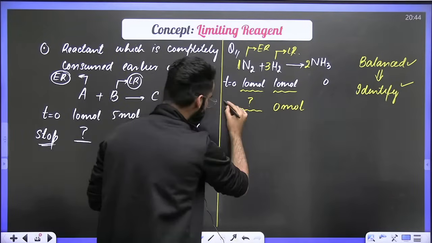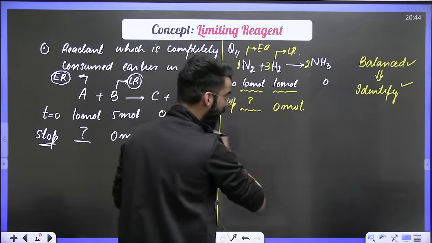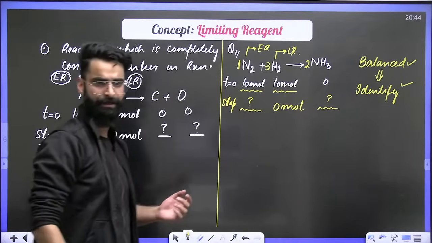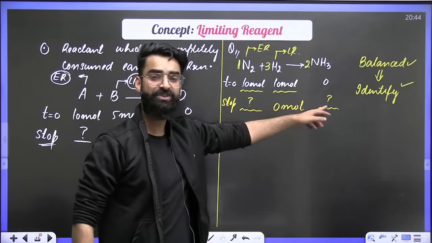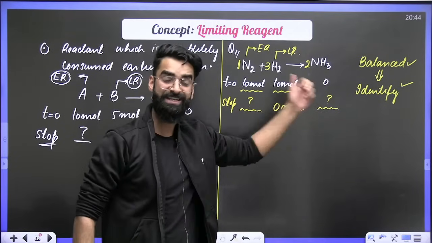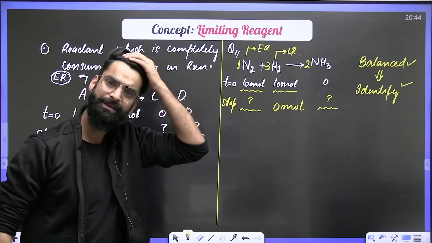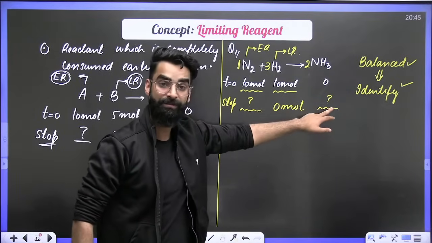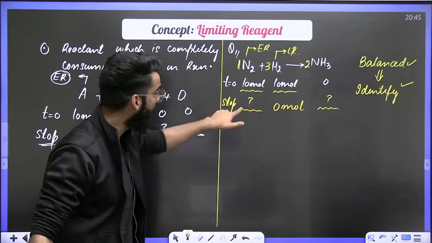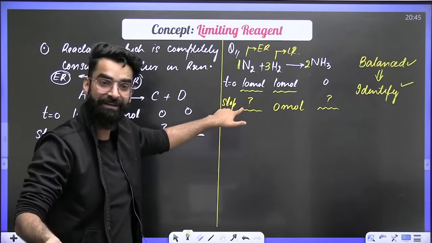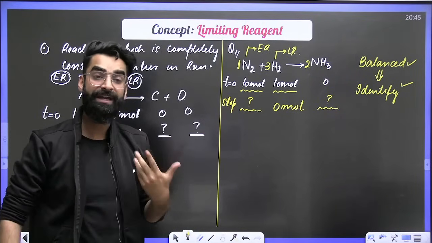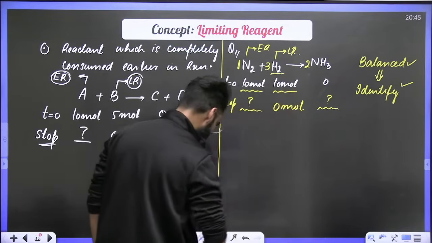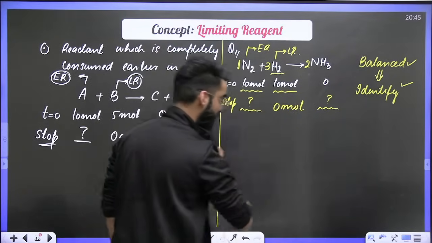Similarly, when the reaction would have stopped, there would have been a few moles of NH3 formed at the end, correct? Now the question I'm asking you is: calculate the moles of NH3 formed. How are you going to get this information? It's again simple. The limiting reagent is the one which is going to let you know.